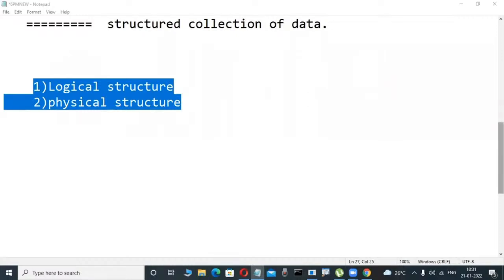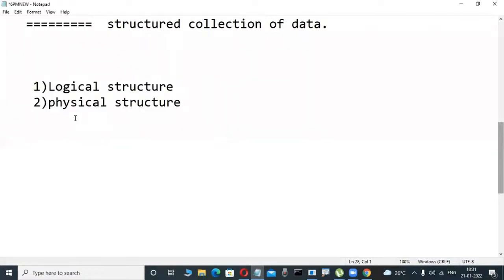What is logical, what is physical, is very easy. Suppose you are a Java, Python, or Oracle developer, or a PLSQL developer. We are all basic level programmers, working in Oracle or SQL Server or MySQL. In which structure are we all working? Very good. Logical structure. Some are telling logical structure only. Yes. What is that logical structure?